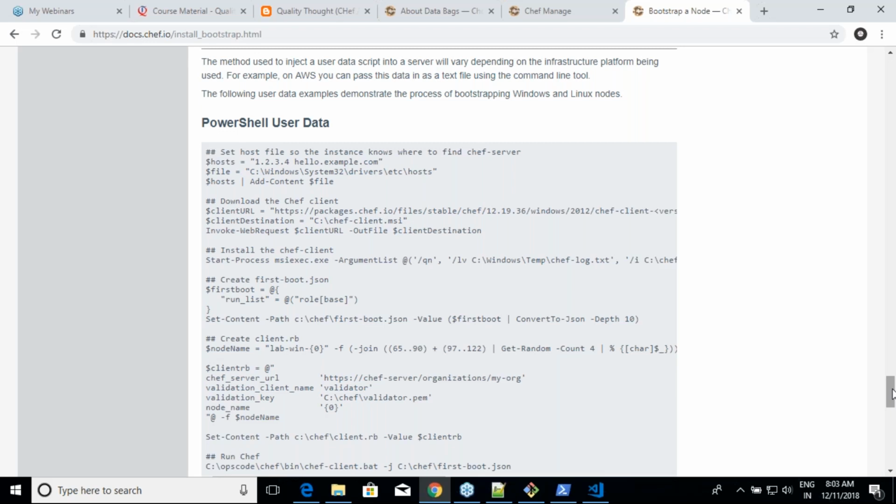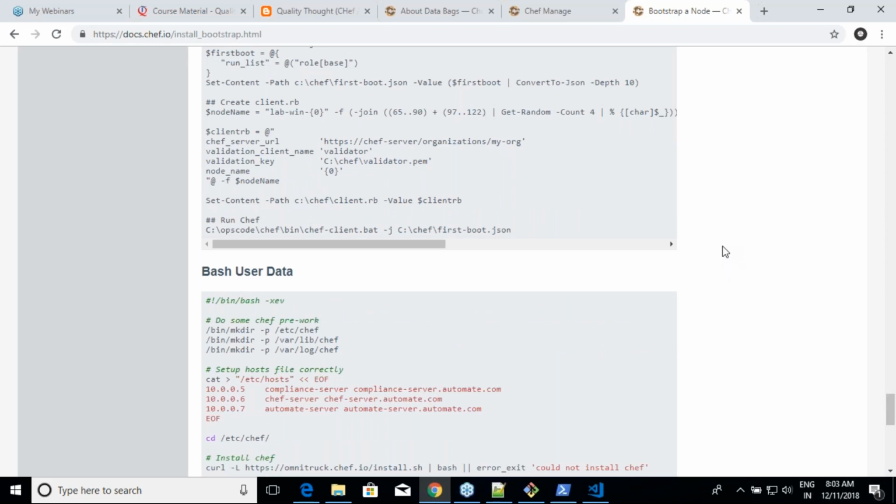Yes. That is basically called user data or cloud init generally. In the world of AWS, we call it user data. In the case of Azure and other clouds, we generally call it cloud init. Cloud init is a script which is executed for the first time whenever you are creating a virtual machine in the cloud. Here you are looking at two scripts: one is with respect to PowerShell, the other one is with respect to Bash.